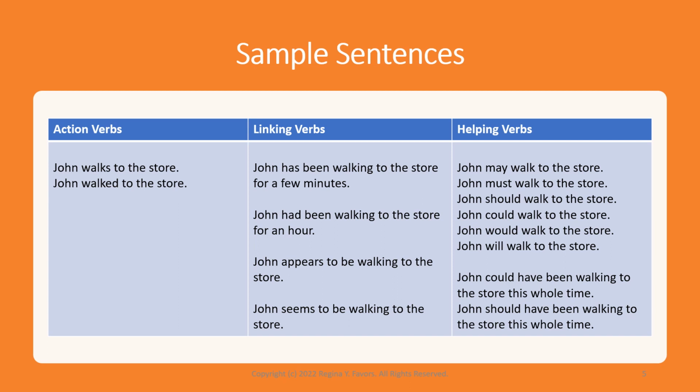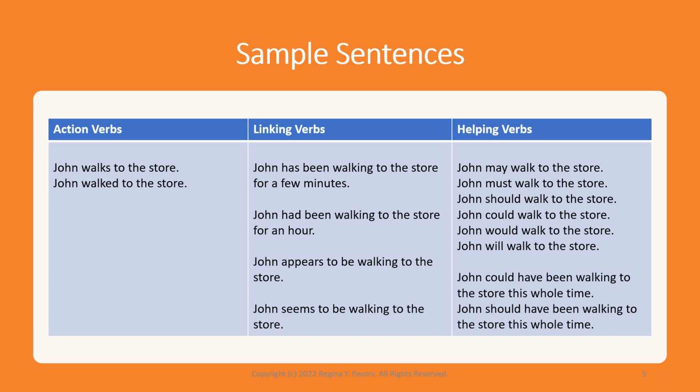And then helping verbs: John may walk to the store, John must walk to the store, John should walk to the store, John could walk to the store, John would walk to the store, John will walk to the store. All right, so these are your helping verbs. And then John could have been walking to the store this whole time. John should have been walking to the store this whole time.